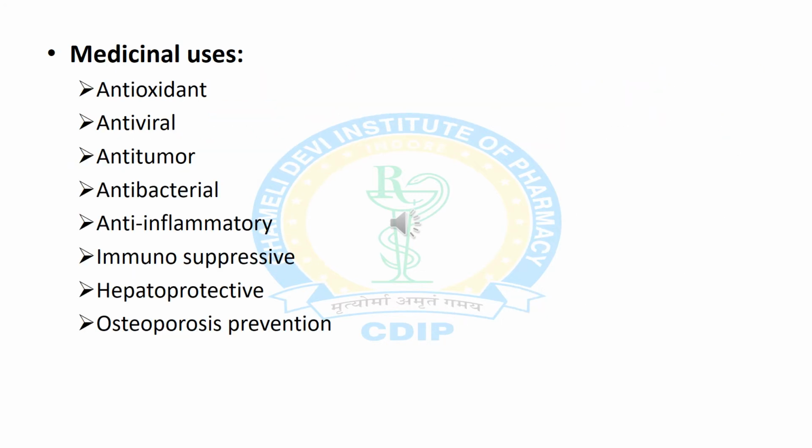Now we will discuss various therapeutic uses of lignans. They have antioxidant, antiviral, anti-tumor, antibacterial and anti-inflammatory activities. They also have immunosuppressive and hepatoprotective activities, and are also used in osteoporosis prevention.